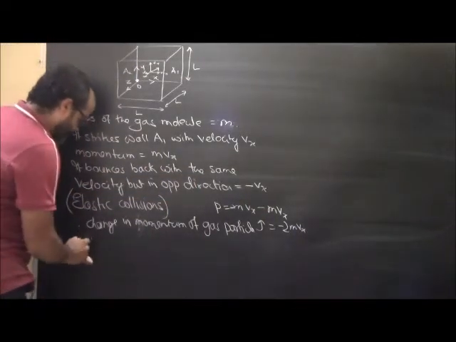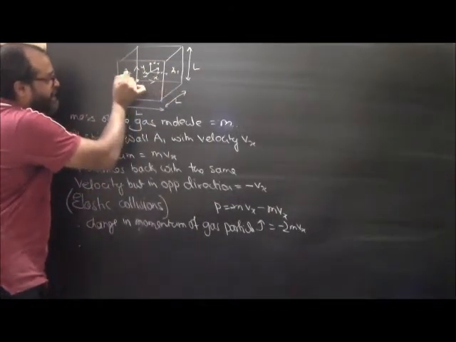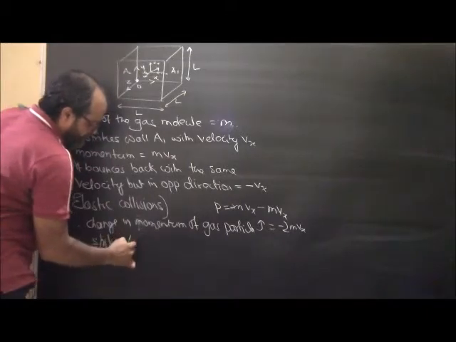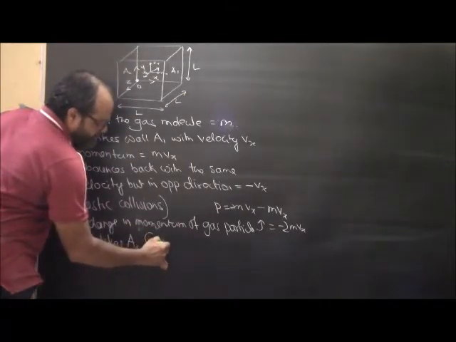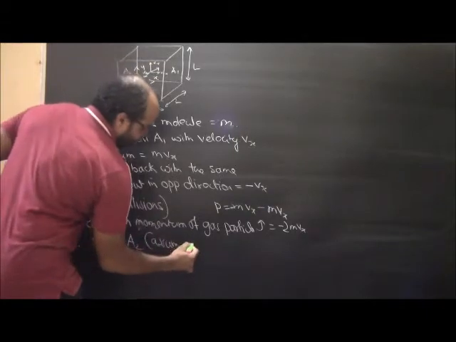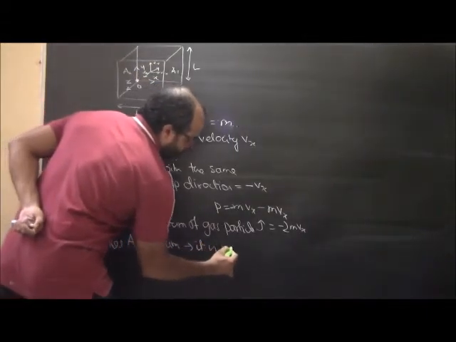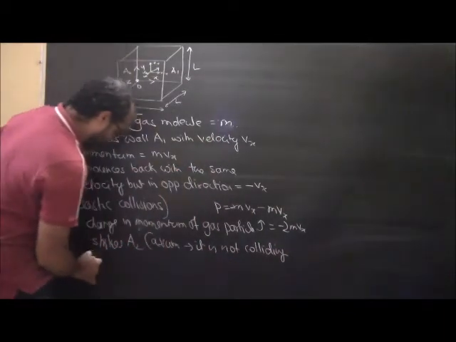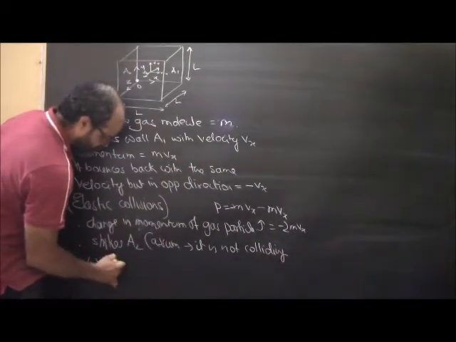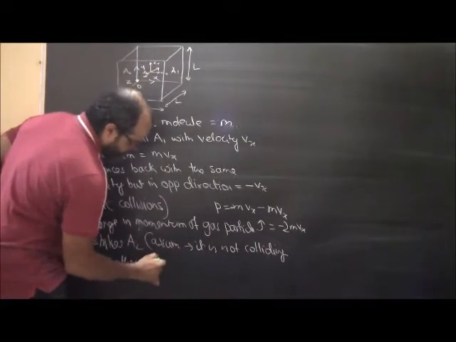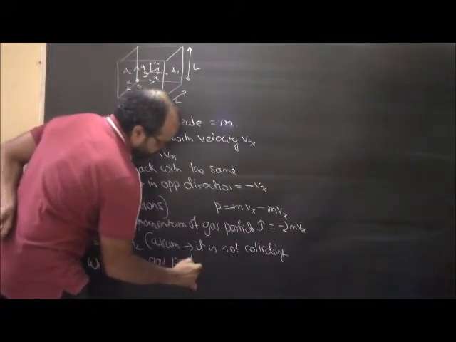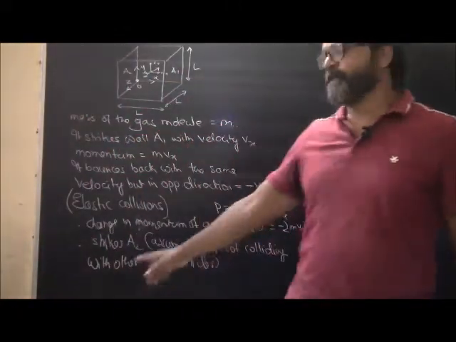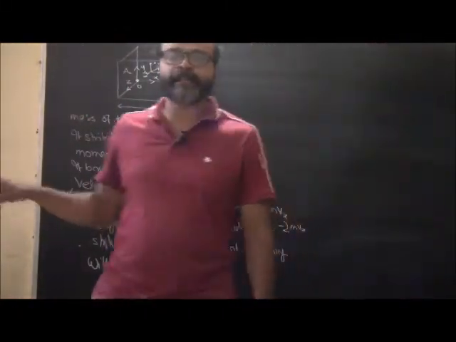Now just understand, it again strikes A2. Another assumption that we are making here is that it is not colliding with other gas particles. So the other assumption that we are making here is that it is not colliding with other gas particles.